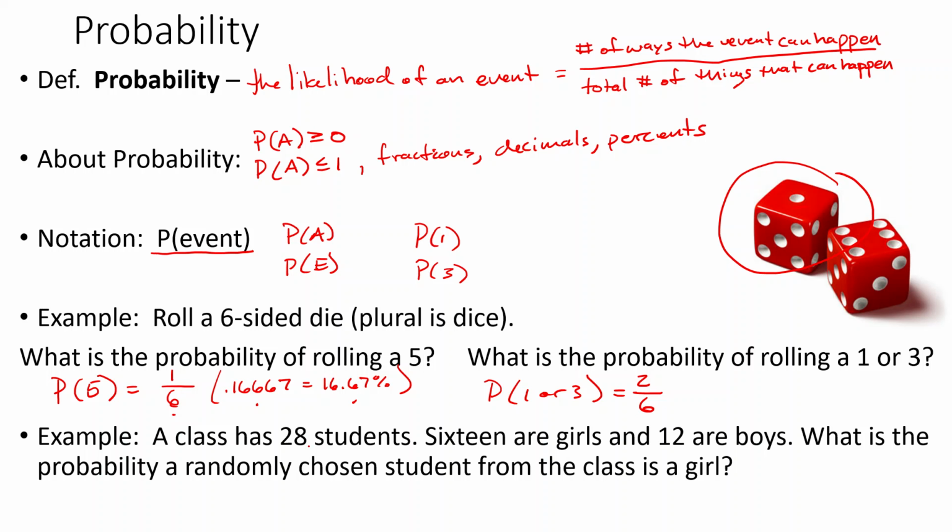All right, so here's another example. We have 28 students in a class, 16 are girls, 12 are boys. What is the probability a randomly chosen student from the class is a girl? So if we close our eyes, spin around a few times, and just point at a student, what is the probability that it is a girl? Well, there are 16 possible girls out of all the possible students, so not just out of the girls. So out of 28, so we get 16 out of 28. There's our answer. Done.